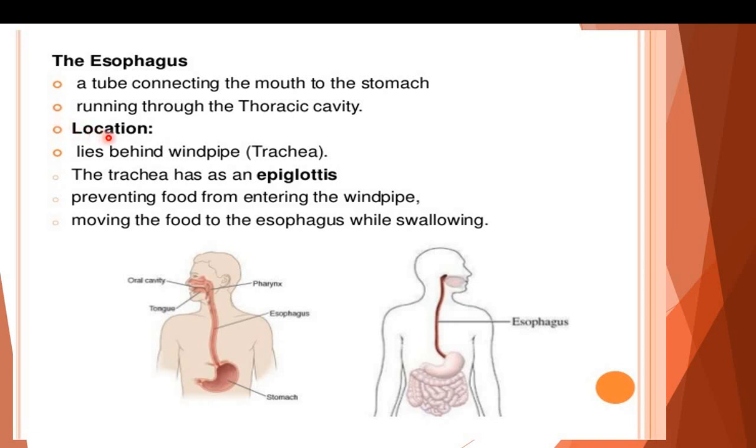Where is the location of esophagus? It lies behind the windpipe, which is known as trachea. The trachea has an epiglottis. It prevents food from entering the windpipe. It moves the food to the esophagus while swallowing.